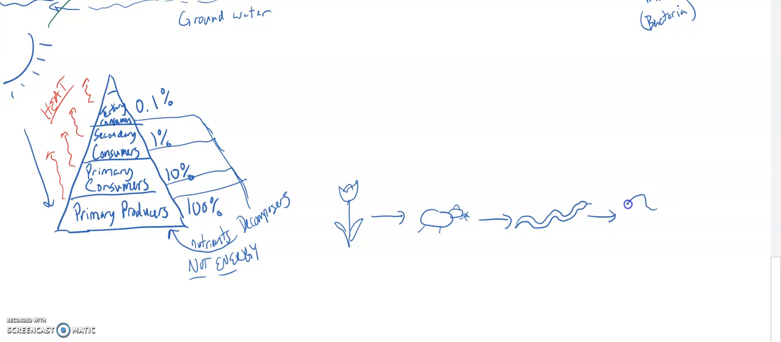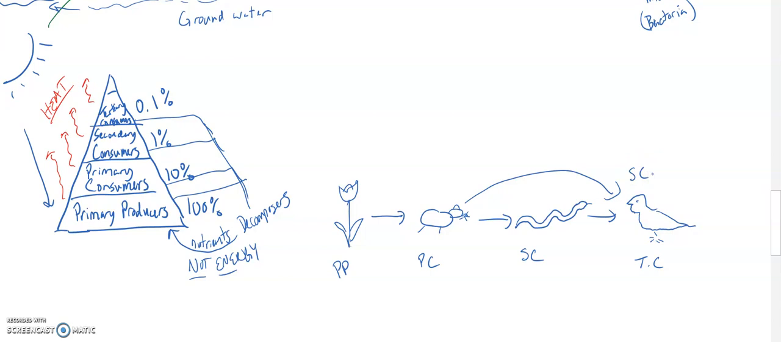Oh, this is going to be good. All right, there's my hawk. So what we have here, the arrows point in the direction of the energy flow, and this is our producer, our primary consumer, our secondary consumer, and our tertiary. But in a food web, this could get more complicated.